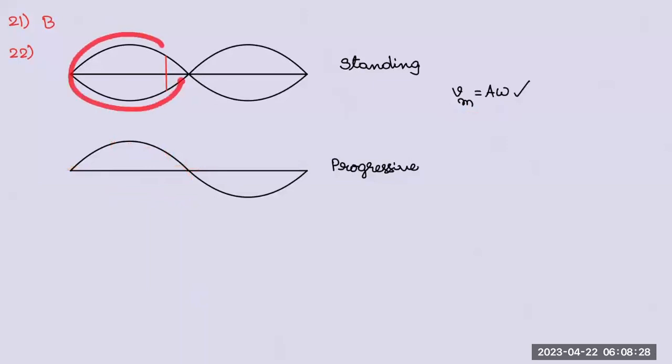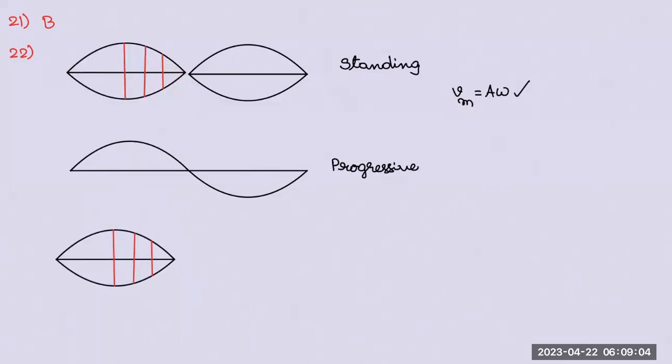But in a standing wave, this particle has one amplitude. The particle at the antinode has the maximum amplitude, right? So the particle at the node has zero amplitude. Different particles have what, tell me? Different amplitudes. So different amplitudes, different velocity. So when the string comes like this, means the entire string comes to the equilibrium, then I would like to make this diagram. Just a minute. I will copy only this loop.